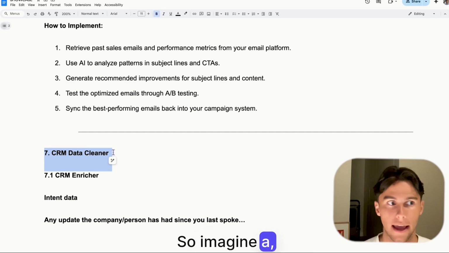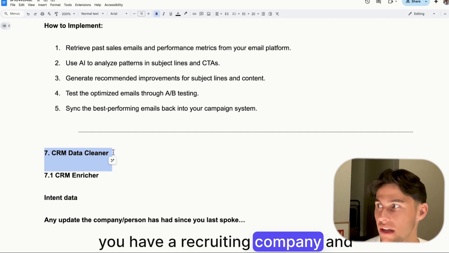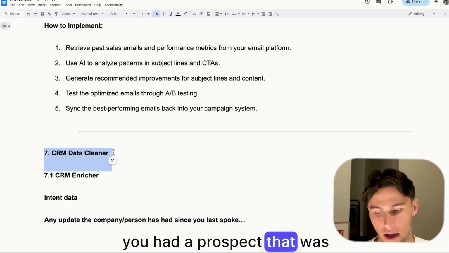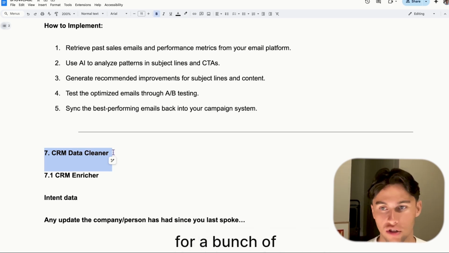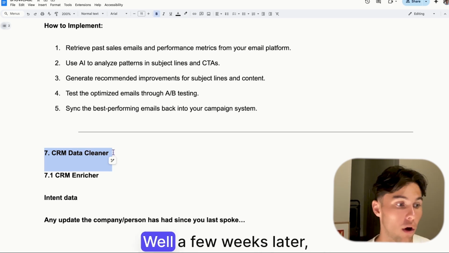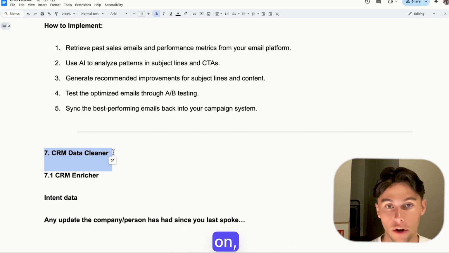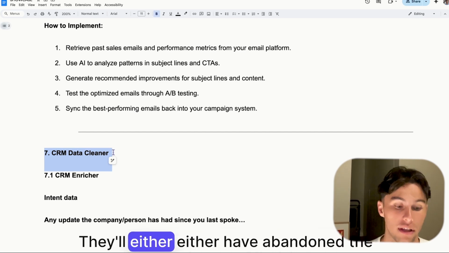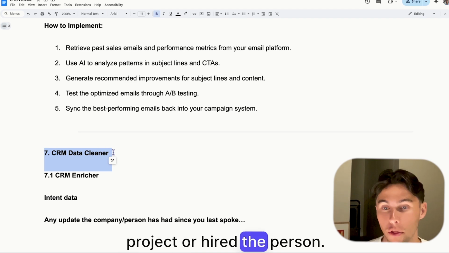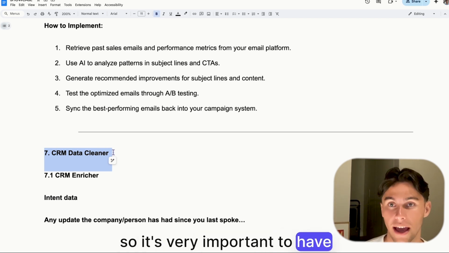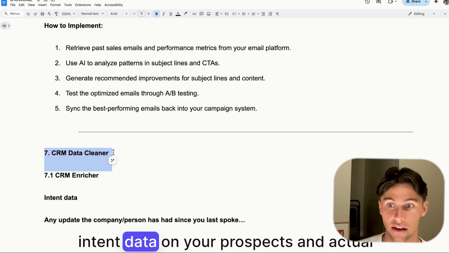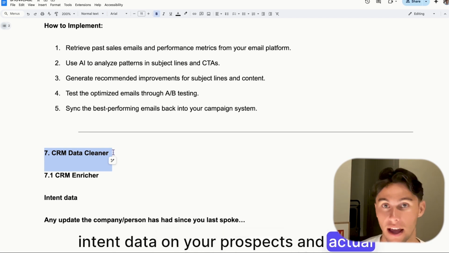So imagine you have a recruiting company, and you had a prospect that was hiring for a bunch of titles. Okay, well, a few weeks later on, they won't be hiring for that title. They'll either have abandoned the project or hired the person. Okay, so it's very important to have intent data on your prospects and actual up-to-date data.